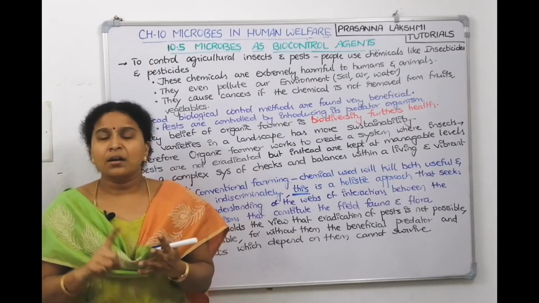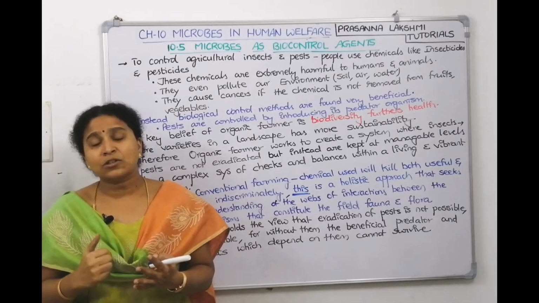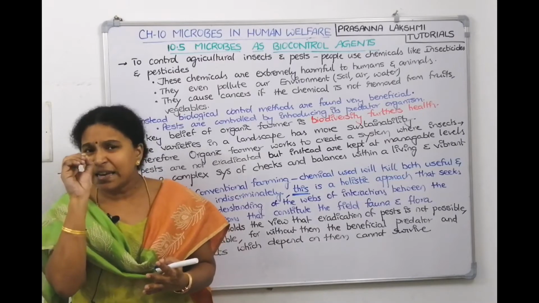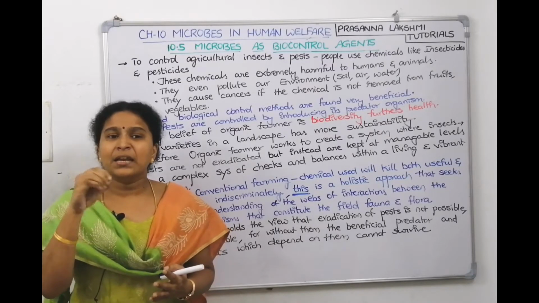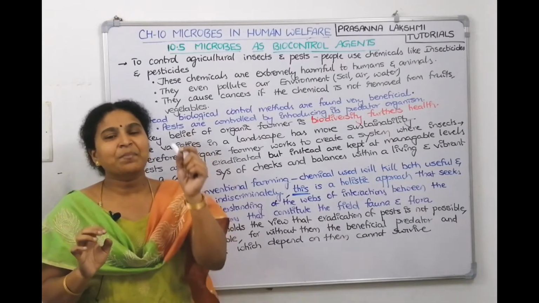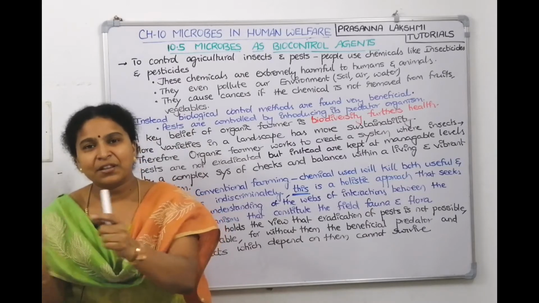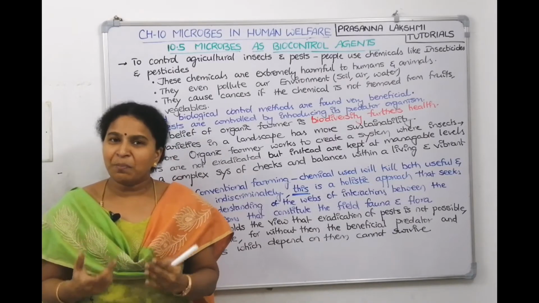Rice, wheat and even flower plants are infected by a small tiny insect called the aphid. If you want to control aphids, then introduce the ladybird. The ladybird is a predator of aphids. Wherever the aphids are, it will go and eat them off. Now, your plant is safe.